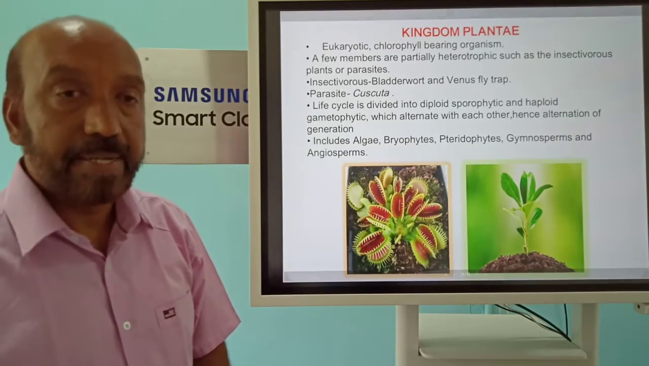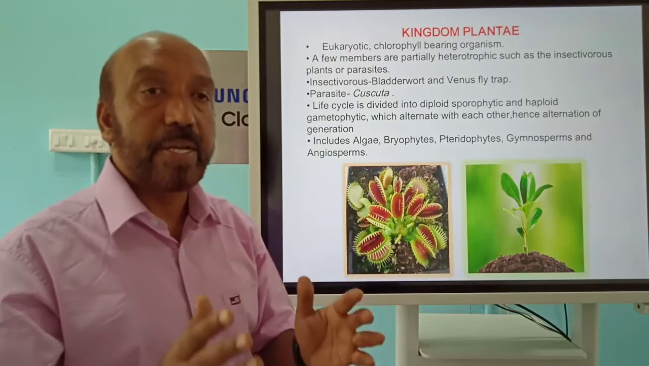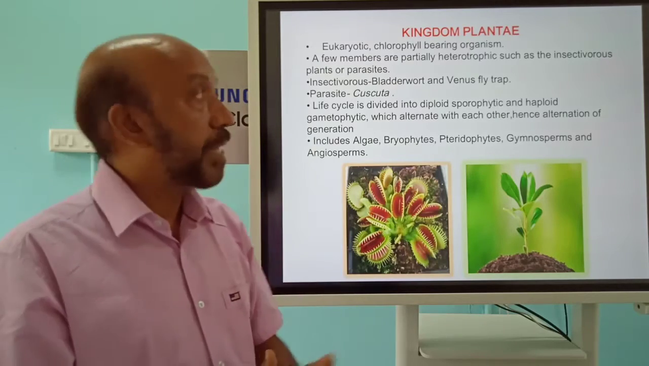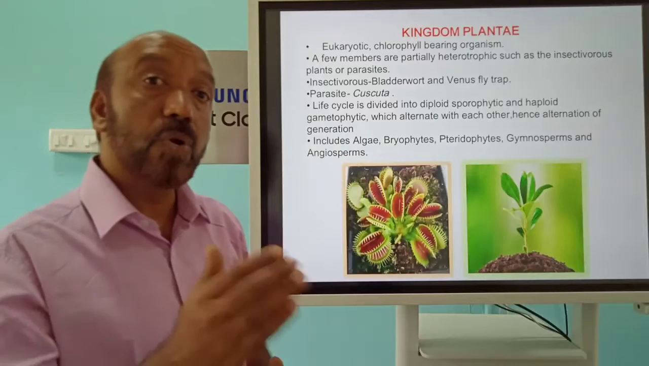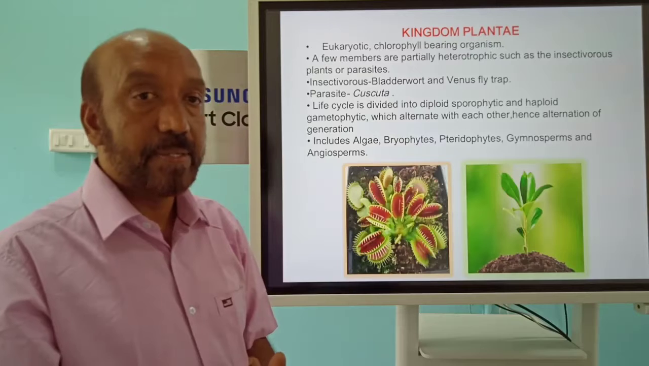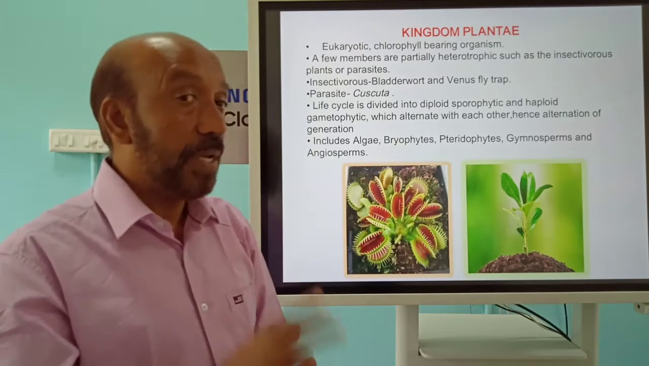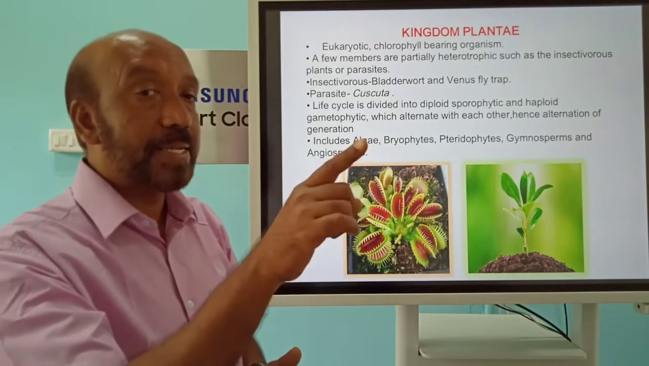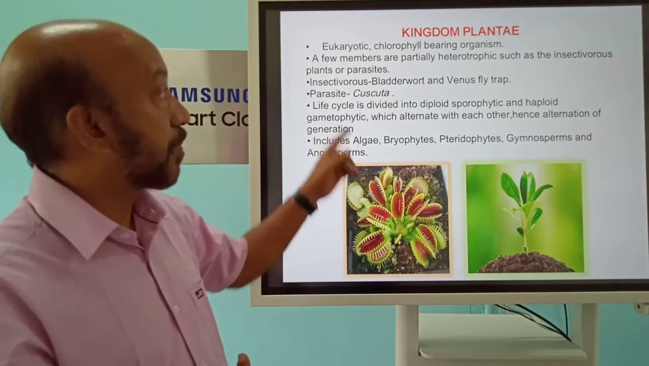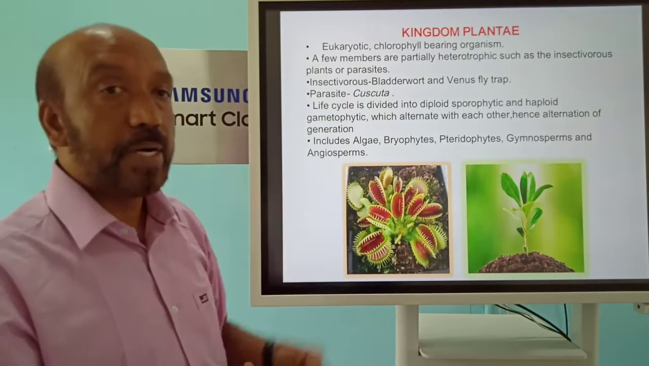There is a detailed study again, but we can remember some of the important features. They are unicellular and multicellular organisms, and all the cells are covered by cellulose. At the same time they are eukaryotic and chlorophyll-bearing organisms. Some of them are heterotrophic, meaning they do not prepare food even though they have chlorophyll. Two types are there: one is parasitic, another is insectivorous plants. Examples are bladderwort and Venus flytrap, and you must know Cuscuta, which is a parasitic one.